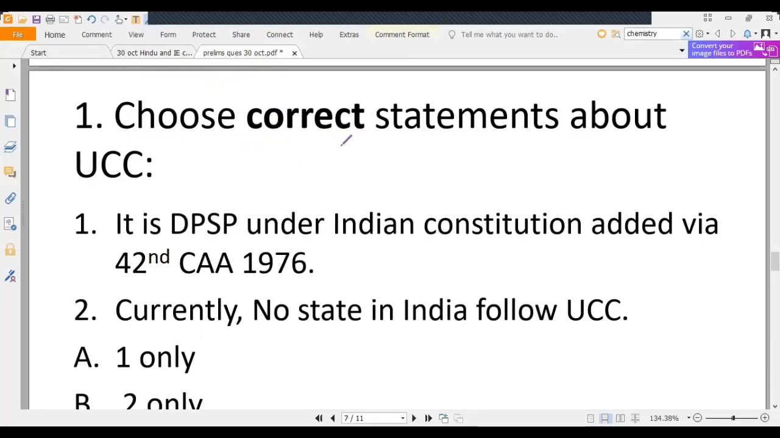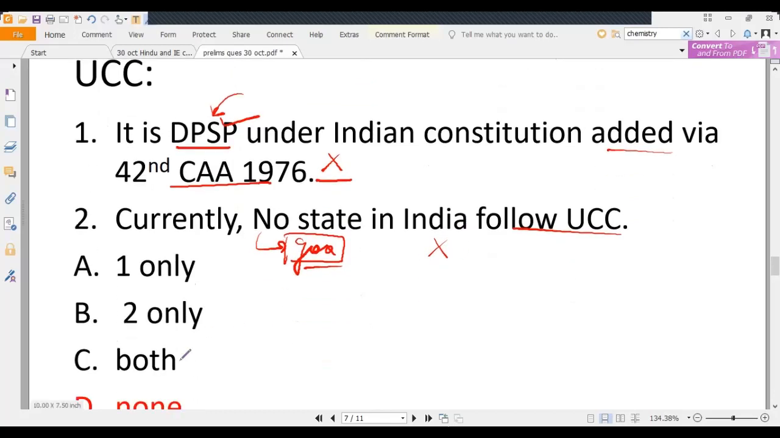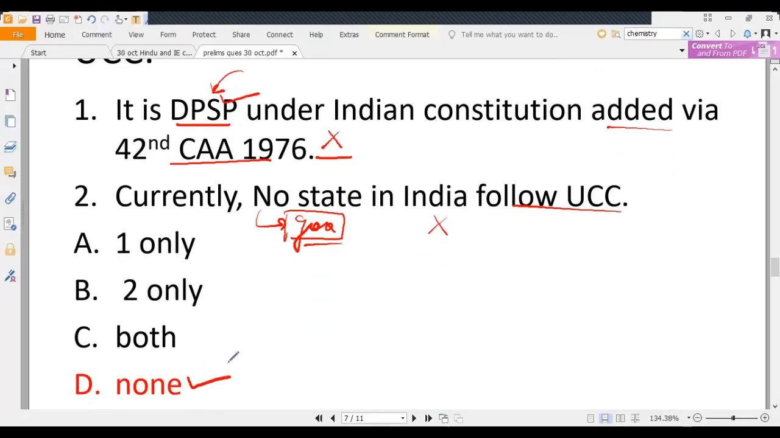So the first question was about the correct statement about Uniform Civil Code. It is a directive principle of state policy, that is true. Added via 42nd Constitutional Amendment Act? No, it was present since the beginning. So this statement is wrong. Statement 2, currently no state in India follows Uniform Civil Code. This is also wrong because Goa follows Uniform Civil Code. So this is also wrong. So the answer is D, none.